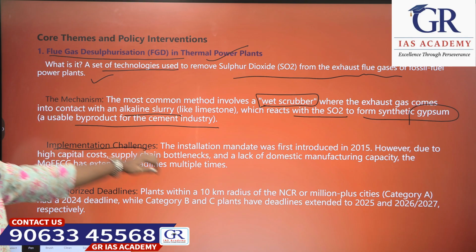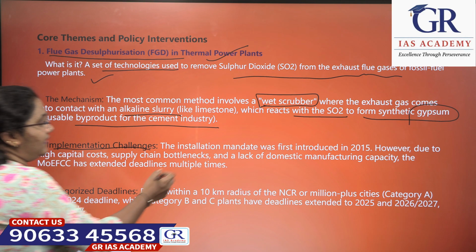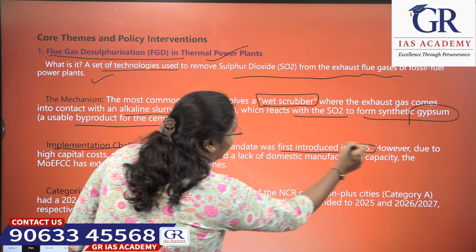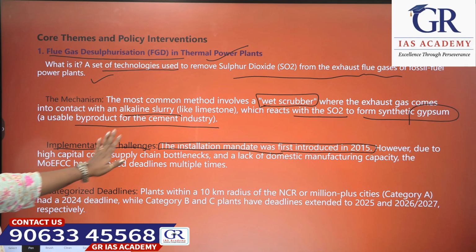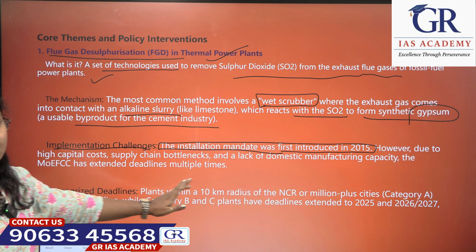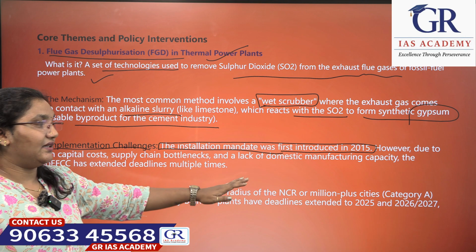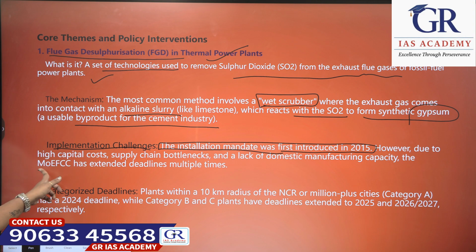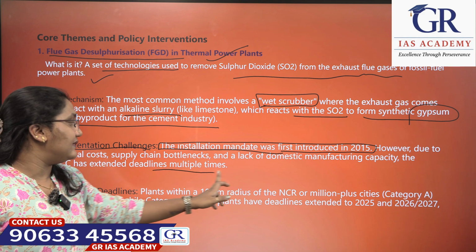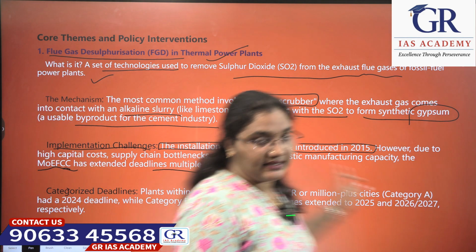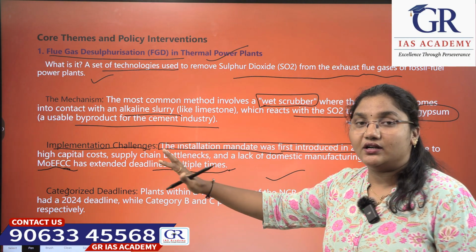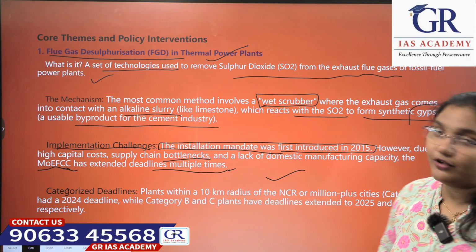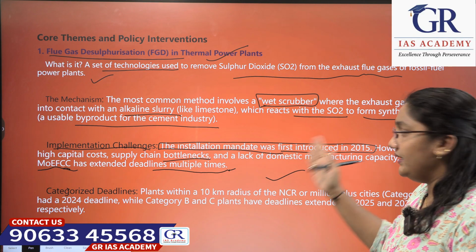Next, let us see the implementation challenges. The installation mandate was first introduced in 2015. However, due to high capital cost, supply chain bottlenecks and lack of domestic manufacturing capacity, the Ministry of Environment, Forest and Climate Change has extended the deadlines multiple times.